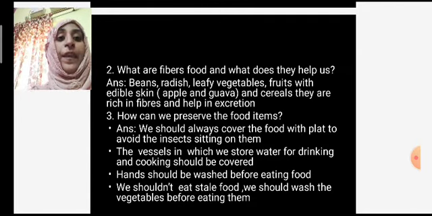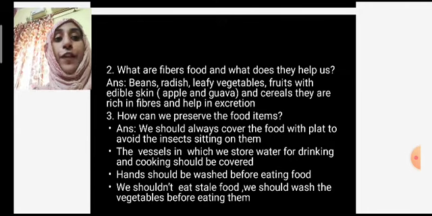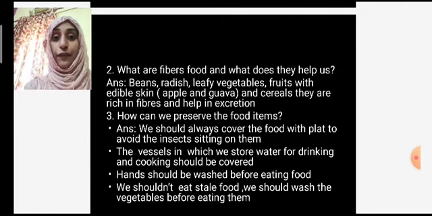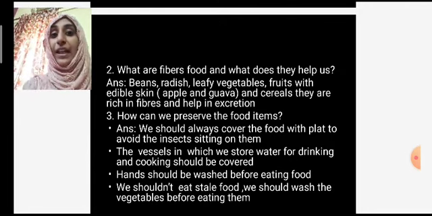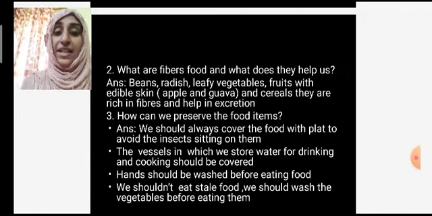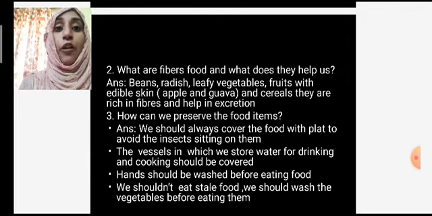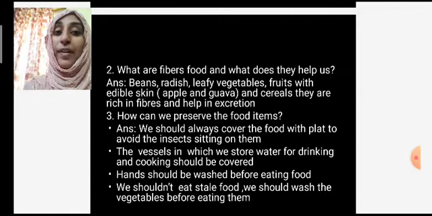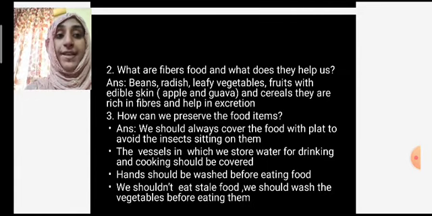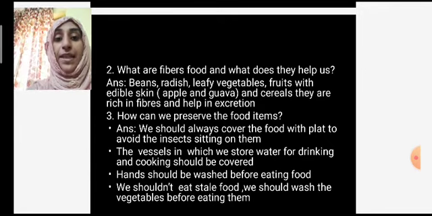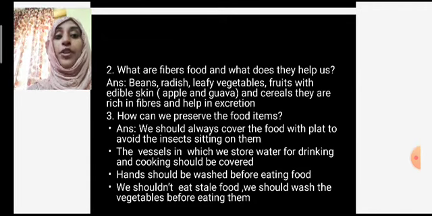Then next, how can we preserve the food items? We need to preserve our food because the food becomes contaminated if insects touch the food. So how will we protect it? We should always cover the food with a plate to avoid insects sitting on it.